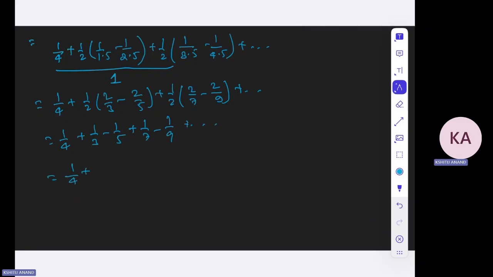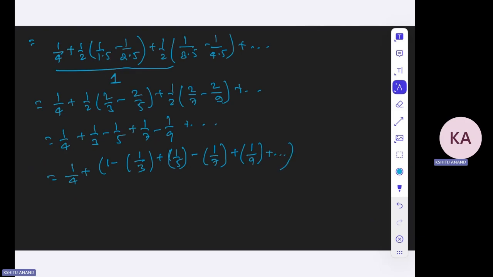And you already know that you can write it as 1 minus 1 by 3 plus 1 by 5 minus 1 by 7 plus 1 by 9 and so on.